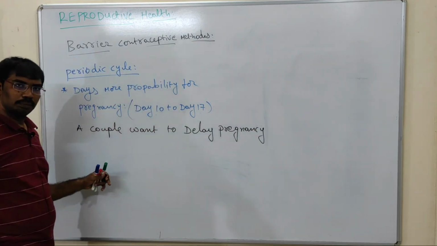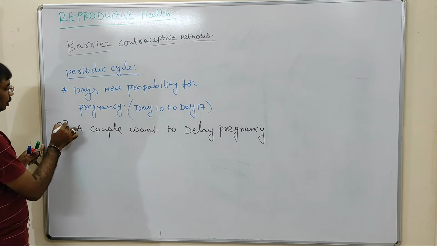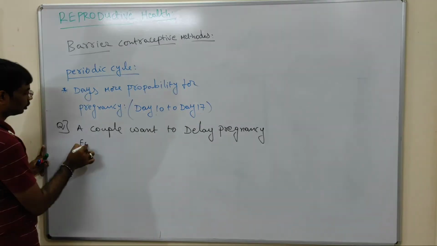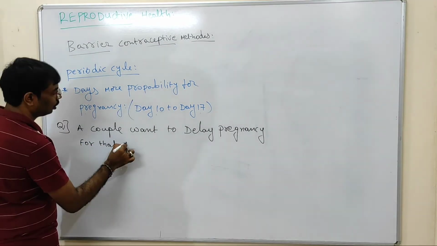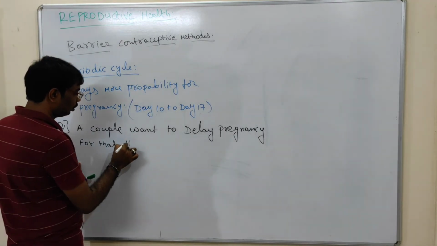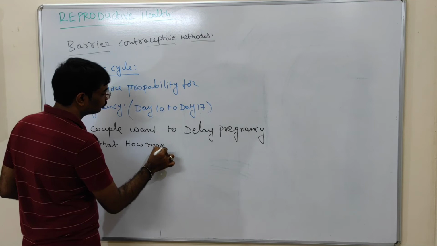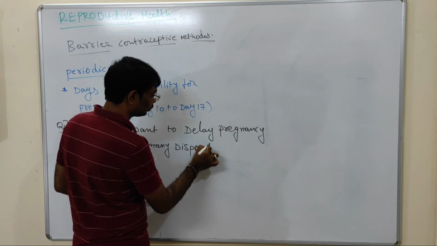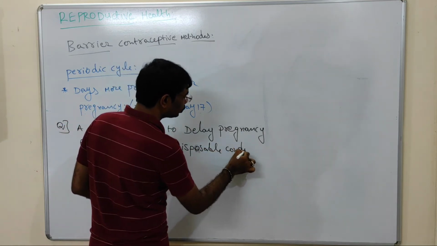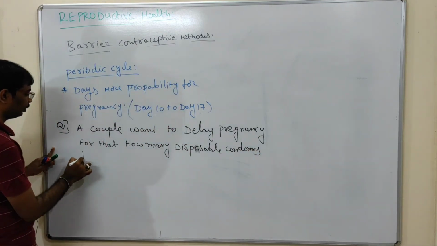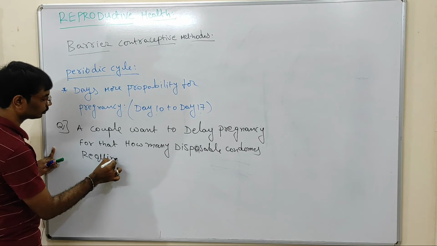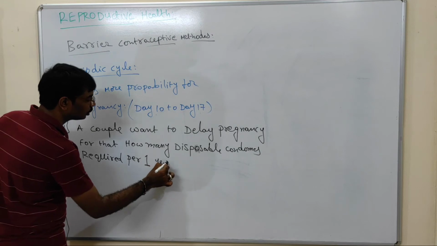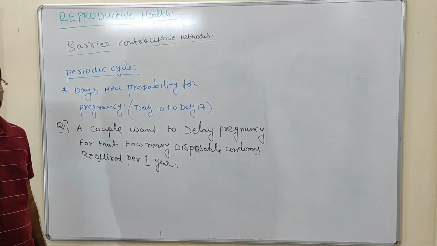A couple want to delay the pregnancy. Question: for that, how many disposable condoms are required per 1 year?